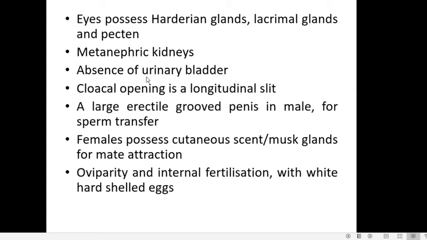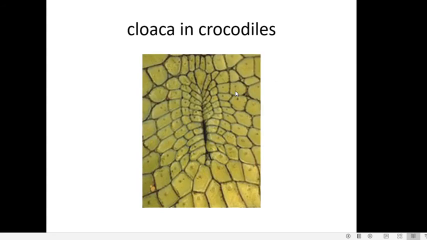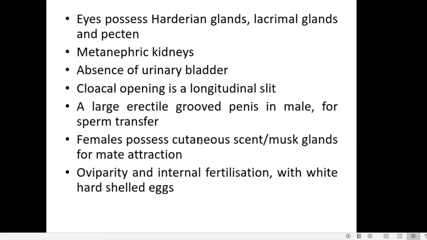The urinary bladder is absent. Unlike other reptiles, there is no urinary bladder. The cloacal opening is a longitudinal slit, just like in chelonians. So here you can see the slit is longitudinal in crocodiles. This is the same condition as we see in chelonians, whereas in some other reptiles the cloacal slit is transverse, whereas in crocodiles and chelonians the slit is longitudinal.